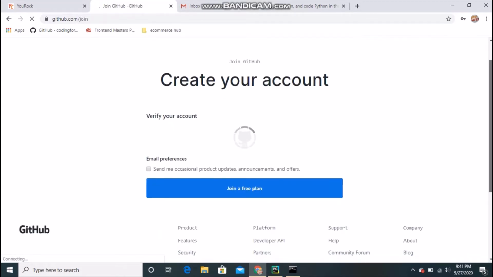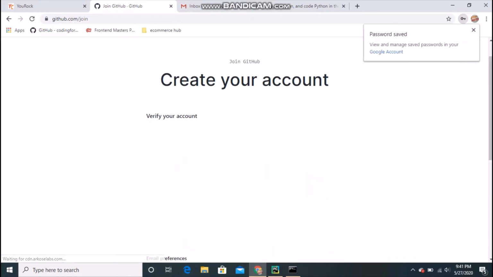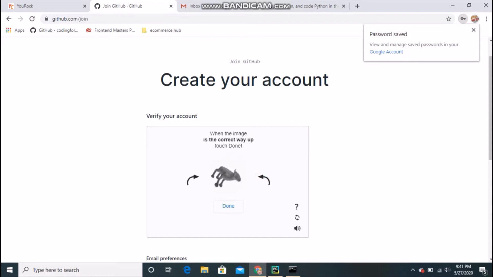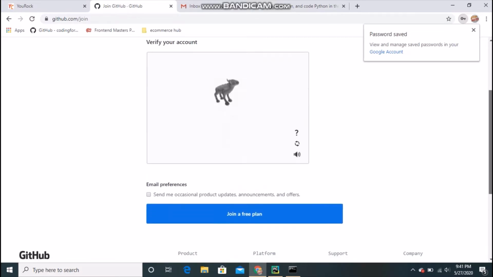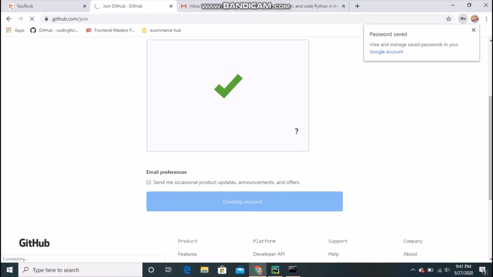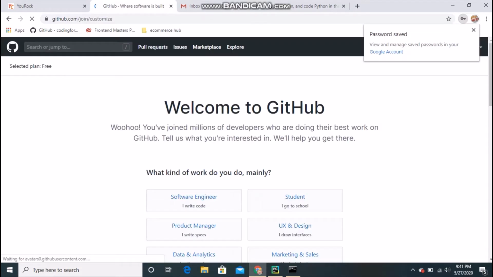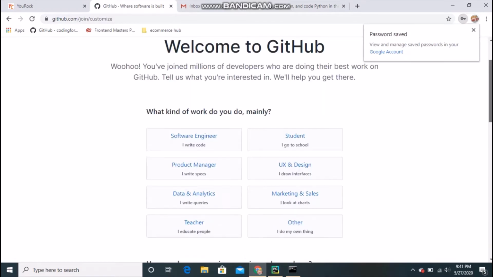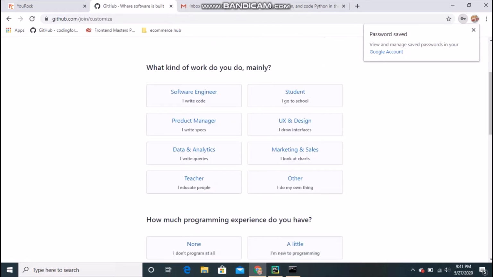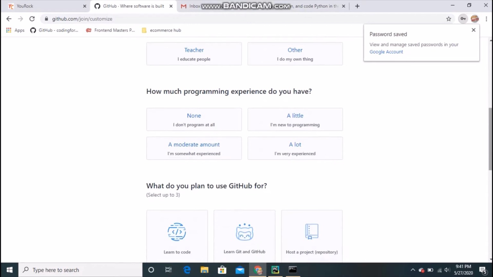It will ask you to verify, so that a bot should not come in, just to log in. Verify, and you have to make this straight. Okay, one more time. Now it's okay. Good. And you can join the free plan. Now it's all okay. Next you have to pick these options. I will choose mine. You just give the things here.